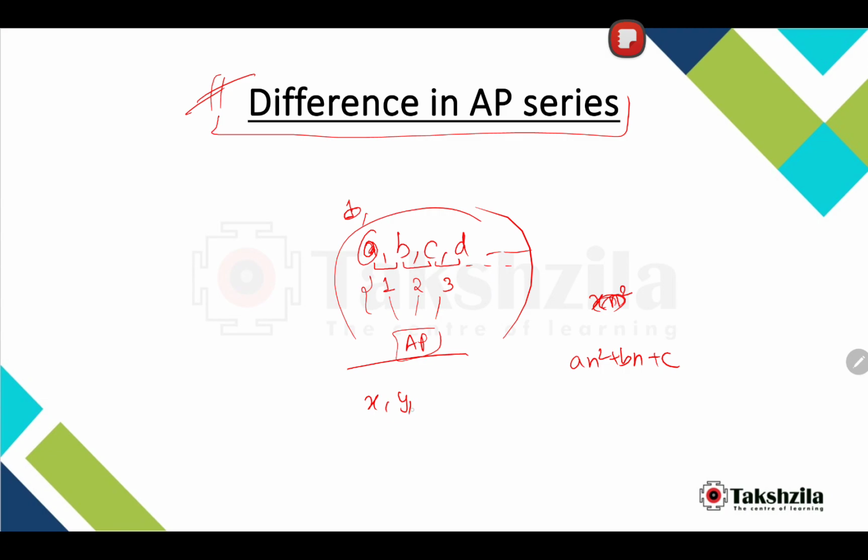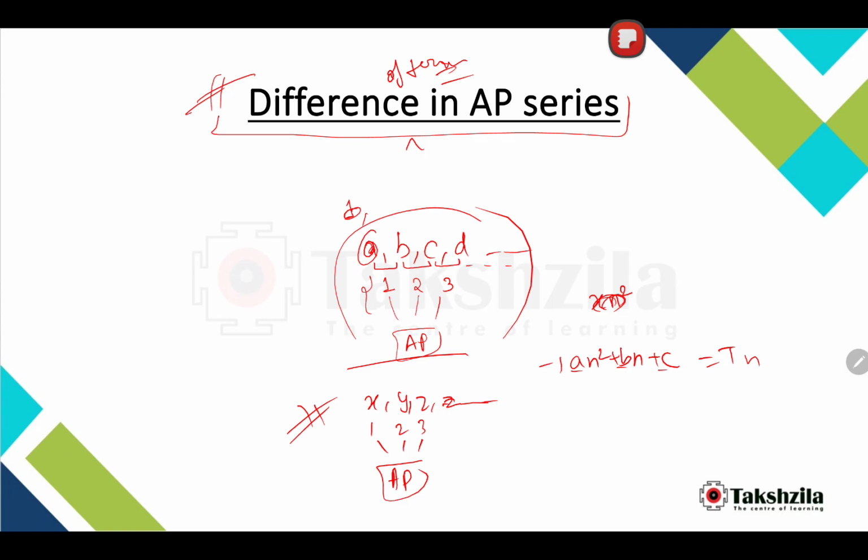I'll write x, y, z in place. So basically the series is x, y, z, and it will go on. The difference came out to be 1, 2, 3, so this is in AP. I just don't want to get you confused, that's why I've separated the variables. So this is the nth term of this particular series, when the differences of the terms are in AP, in short, difference in AP series. But we must know the value of A, B, C, then only can we put n and find the terms.